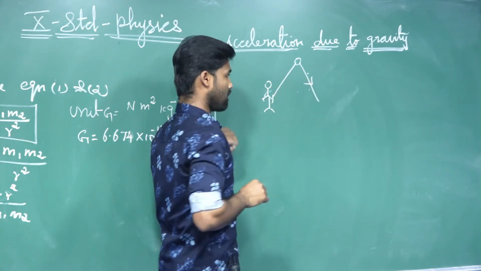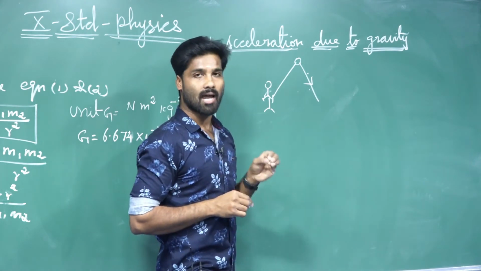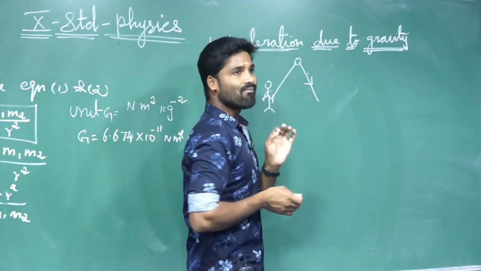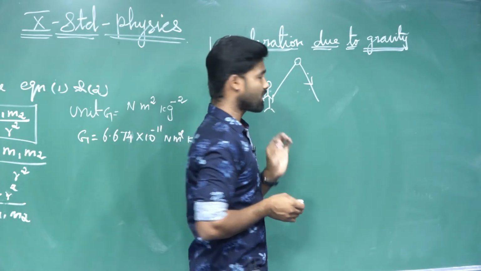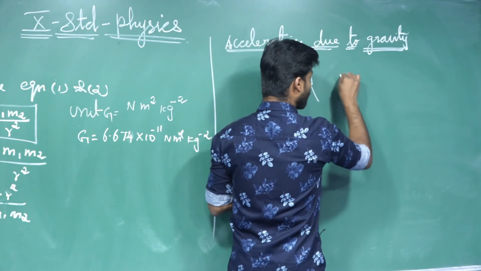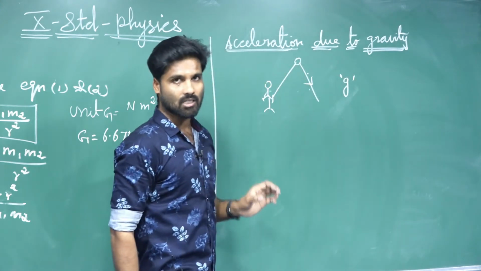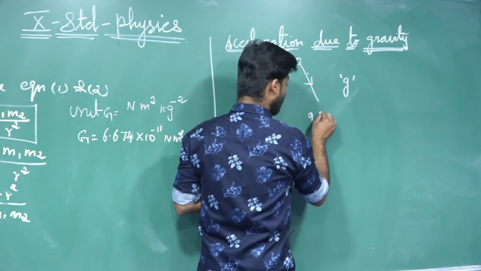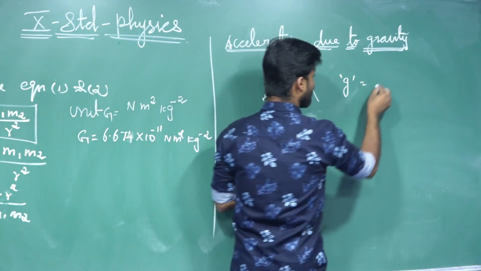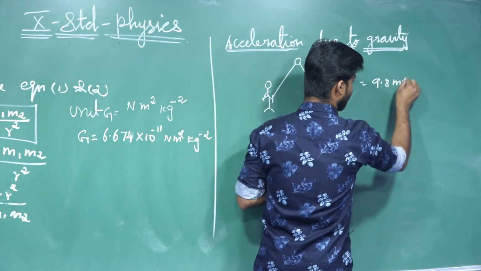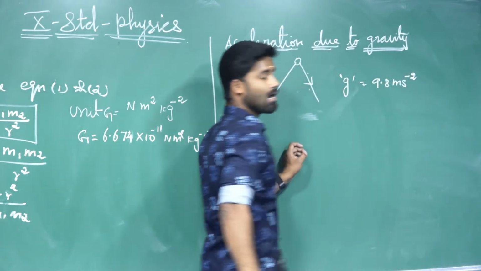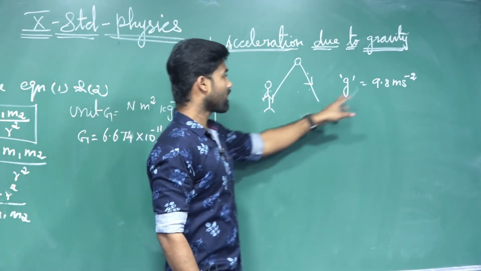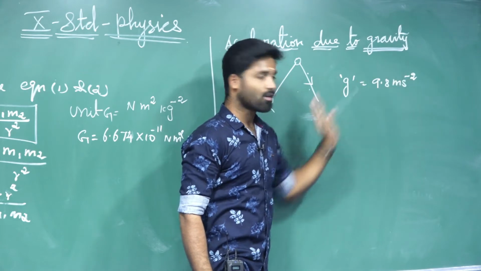So the velocity changes, and that is said to be acceleration due to gravity. Which symbol denotes the acceleration due to gravity? The small g denotes the acceleration due to gravity. What is the value of acceleration due to gravity? The value is 9.8 meter second power minus 2, at sea level at 45 degree latitude.